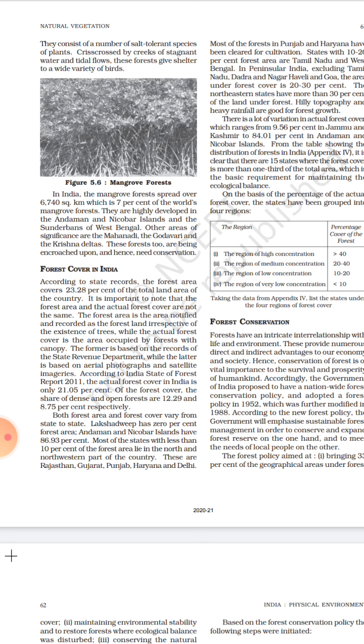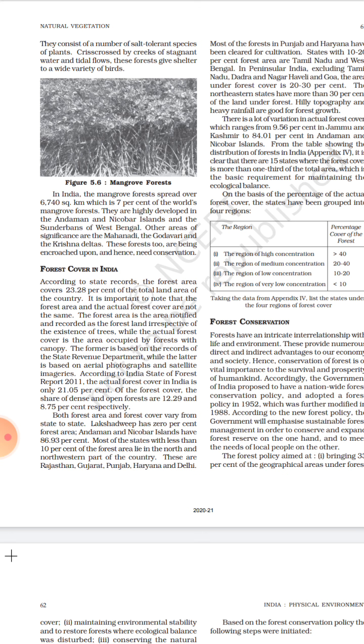There are four different types of regions in India according to the percentage cover of forest. One is high concentration, that is larger than 40%. Then medium, that is 20 to 40%. Then region of low concentration, that is 10 to 20%. Then region of very low concentration, that is less than 10%. Tamil Nadu and West Bengal, as I told you, lie in the 10 to 20% range.